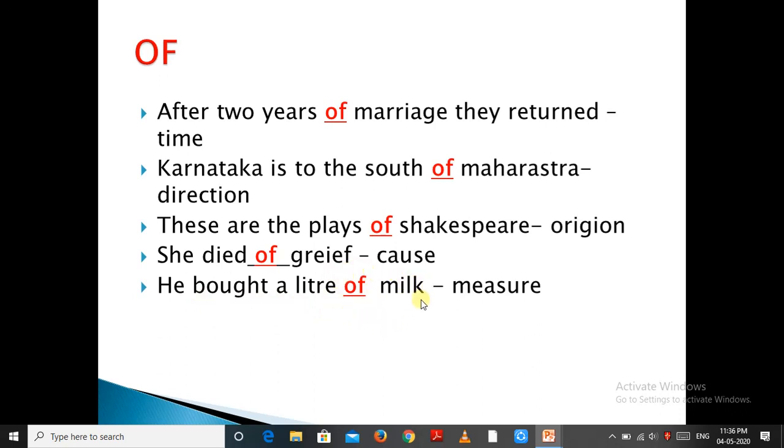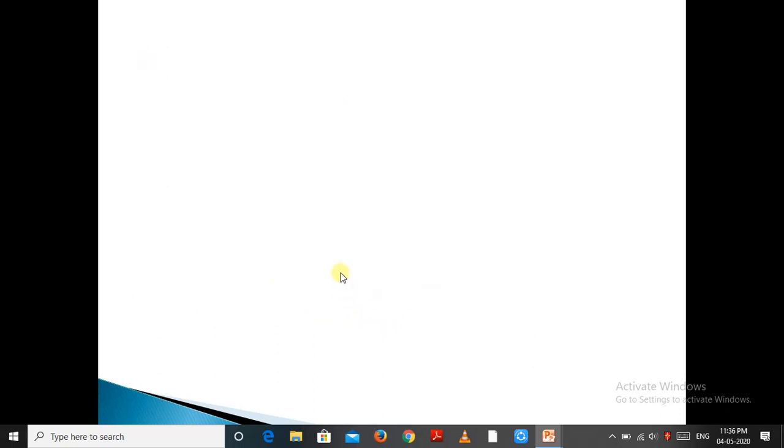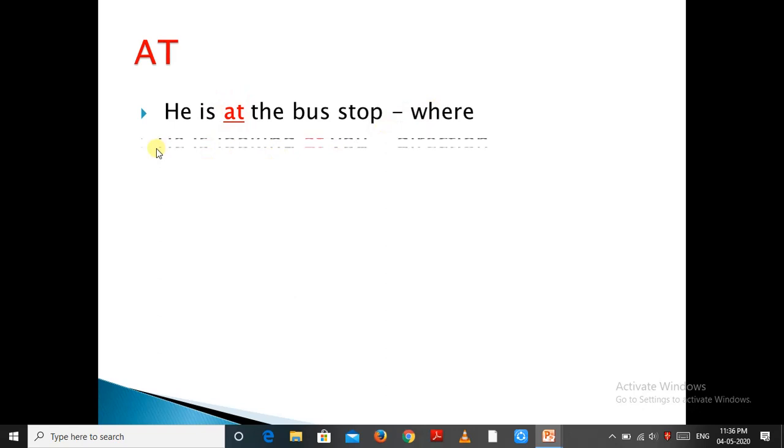Now let us know about at, its usage. At indicates where. He is at the bus stop. Where is he? He is at the bus stop. Here at indicates direction. He is looking at you. He is looking where? He is looking at you.